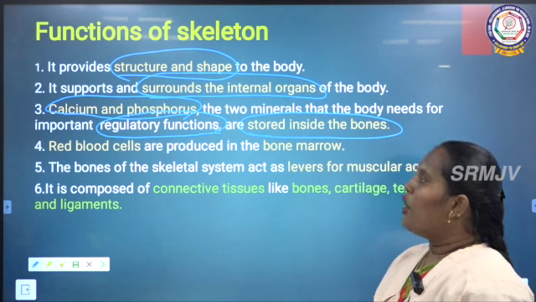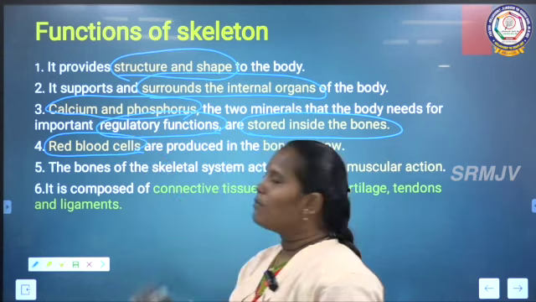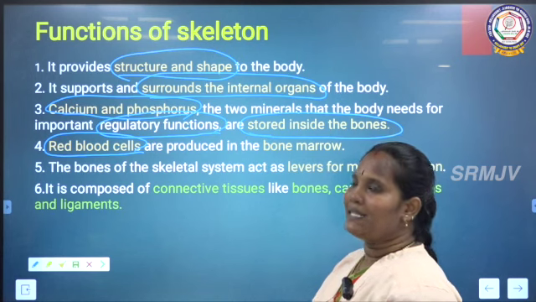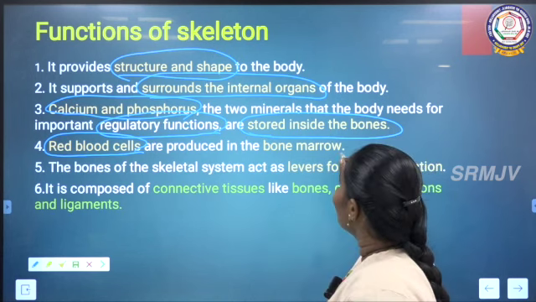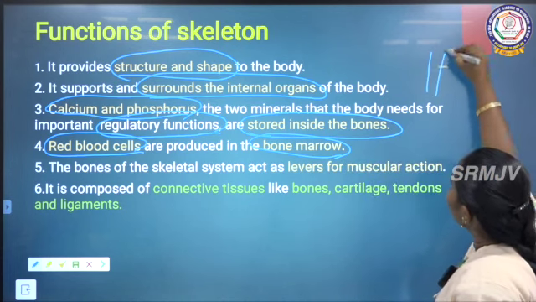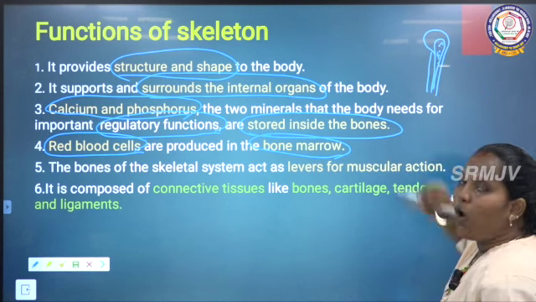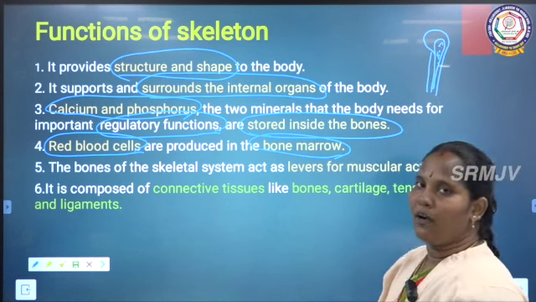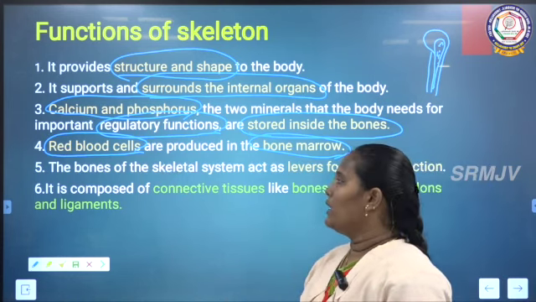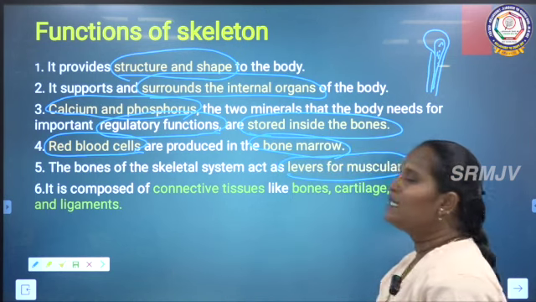Then next one, RBC. RBC means red blood cells. Our blood has three types of cells: WBC, RBC, platelets. This RBC is produced in the bone marrow. What is bone marrow? Inside the bone there is a gap, filled with a spongy substance. It is called the bone marrow. Only in this bone marrow are the RBC cells produced.